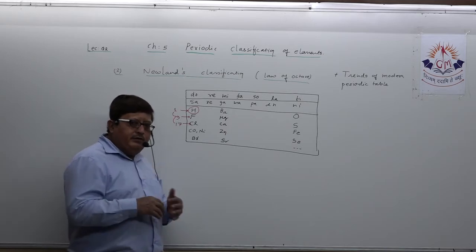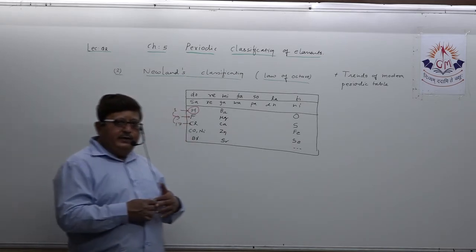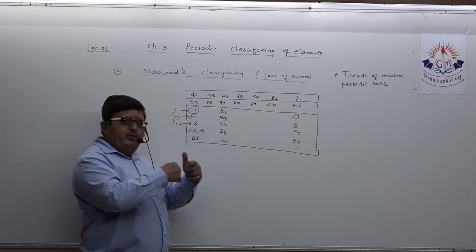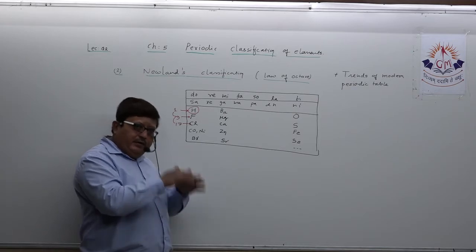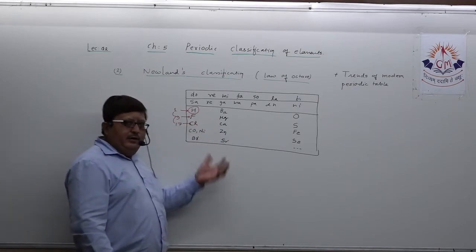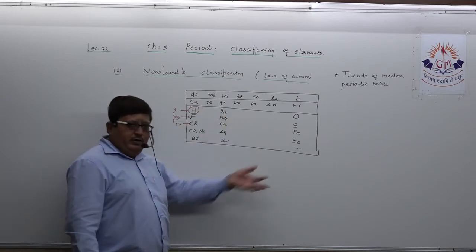In simple words, after every eighth element the chemical property was repeating itself, and accordingly he started arranging the elements in almost 7 groups.